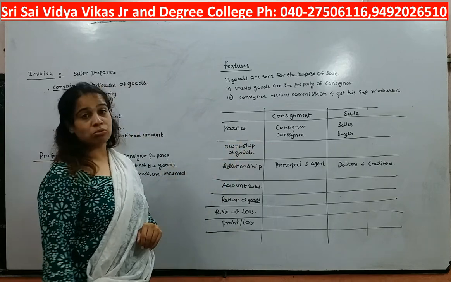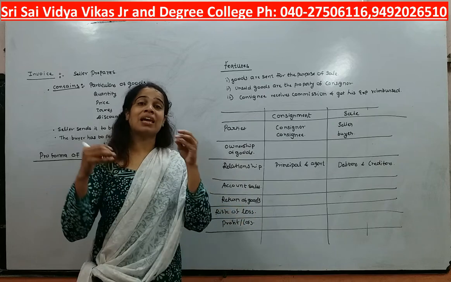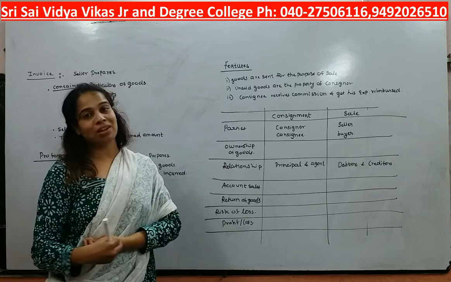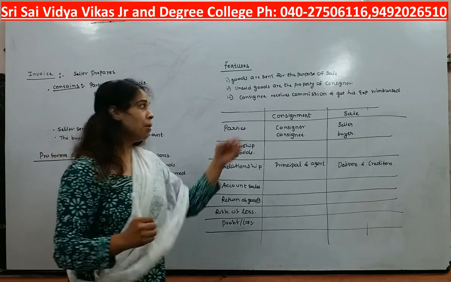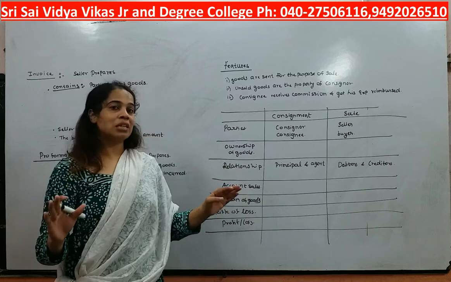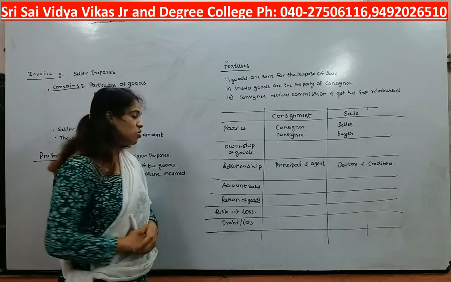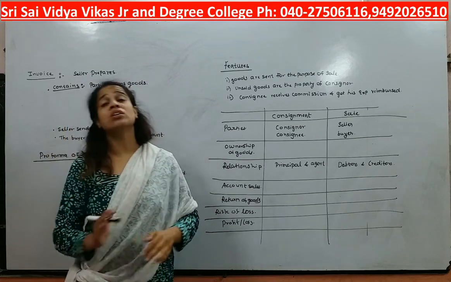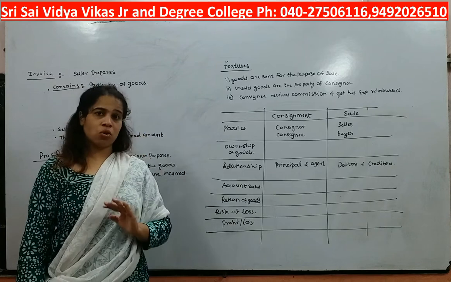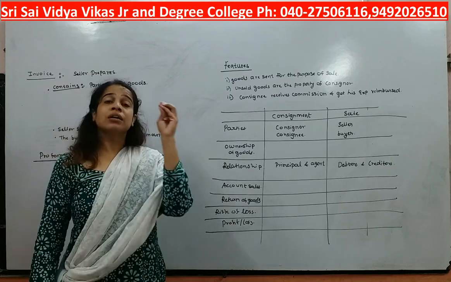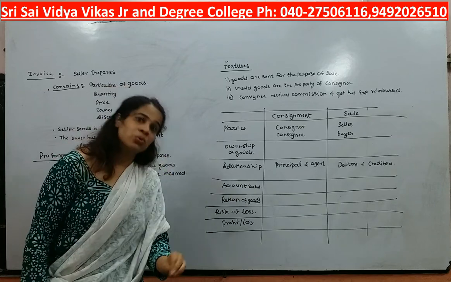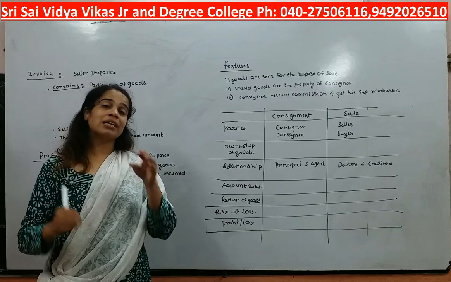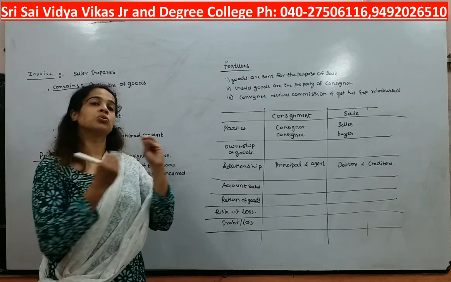Then, account sales. The consignee makes account sales and sends it to the consignor. We know what an account sales is; we discussed that in the previous class. But in sale, no account sales will be prepared. Next point is return of goods. If there is unsold stock, then definitely the consignee will return those goods to the consignor. If any goods are damaged, then the consignee will return those goods to the consignor.